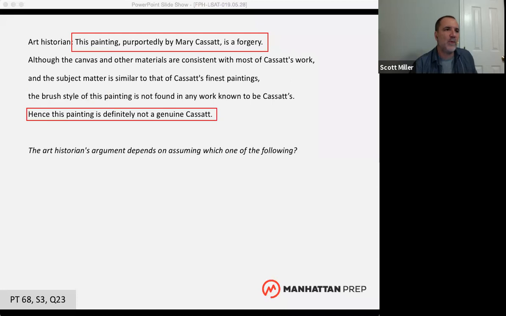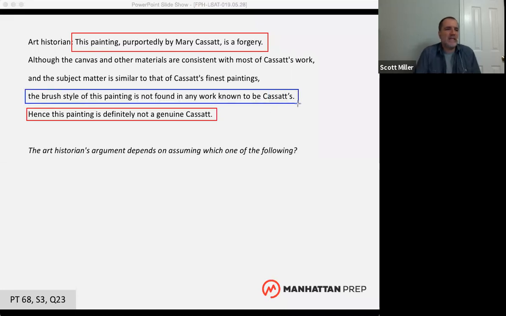Notice that we have these other two statements, about the canvas and other materials and the subject matter. How do those other statements that we haven't boxed in there relate to the conclusion? Canvas and other materials are consistent with most of Cassatt's work. Subject matter is similar to Cassatt's finest paintings. Does anybody know what we call those statements? Yeah, support for the opposing point, right? We often call them opposing points.